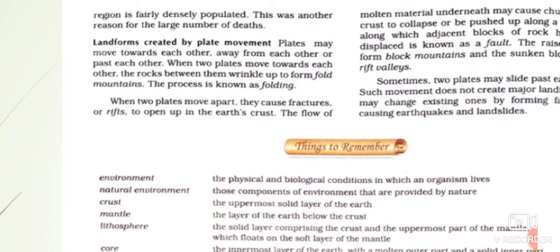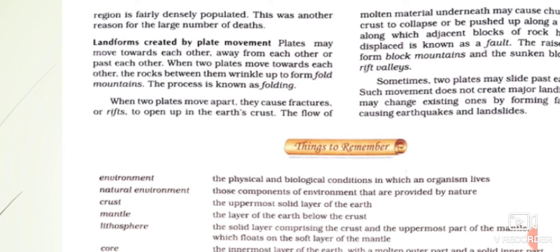When two plates collide against each other, the collision leads to the folding of the rock layers. And as a result, what happens? A raised area is formed on the earth's surface because of the collision of the two plates. This movement is also known as convergent movement. When the collision of the two plates takes place, these are known as the folds, and this process is known as folding.